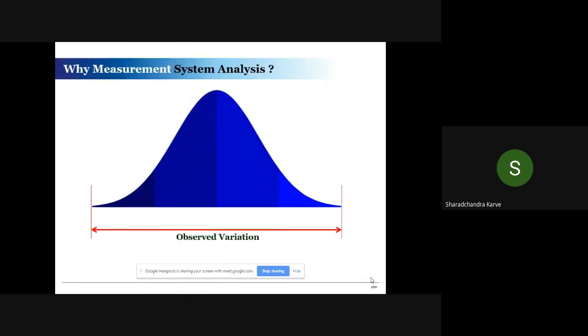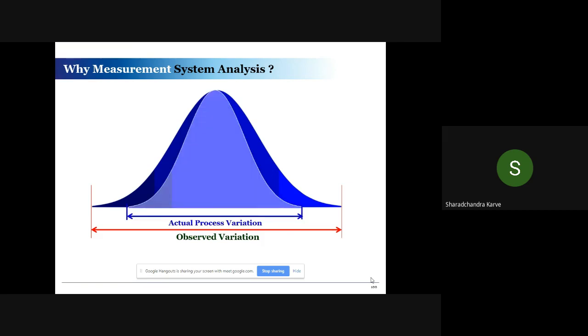So why measurement system analysis? Basically, what we look at is the total variation and the observed variation. What is our interest is the actual variation in the process. It may happen that the actual process variation is only a part of the total observed variation.